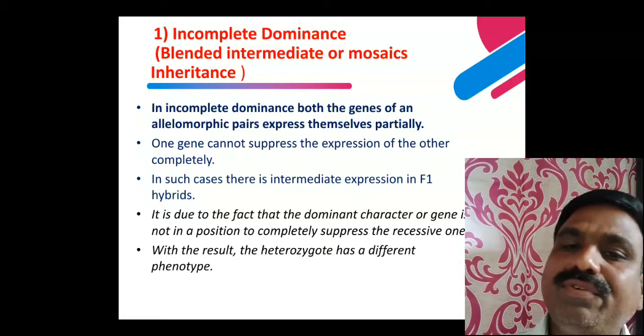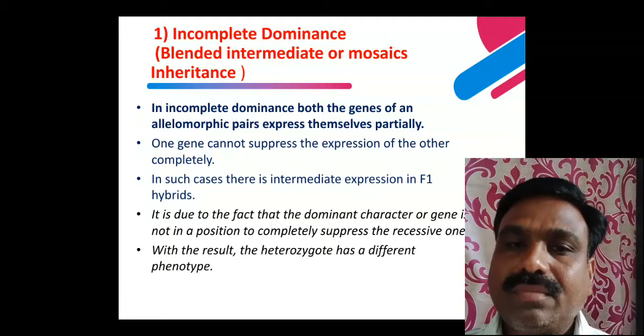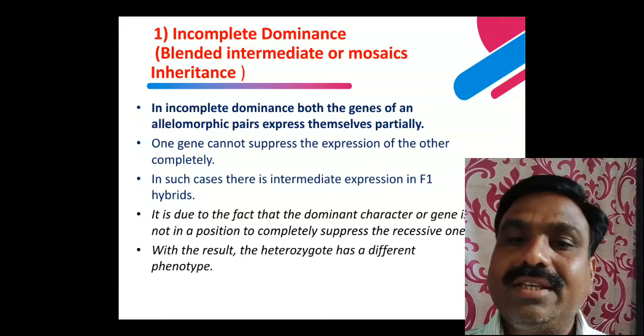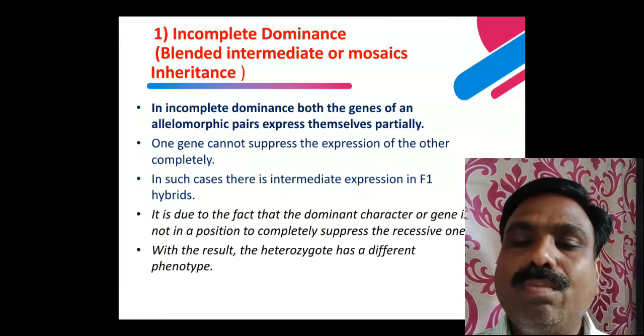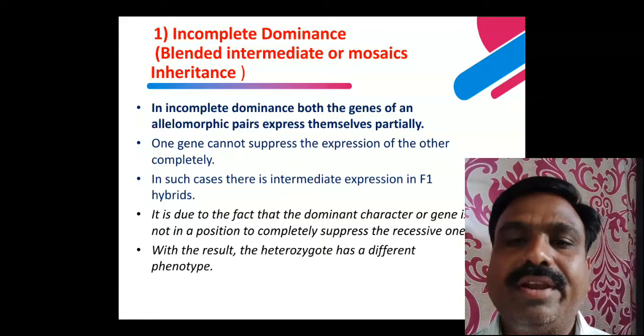So incomplete dominance is an intragenic allelomorphic interaction.